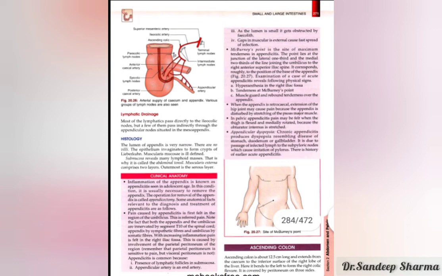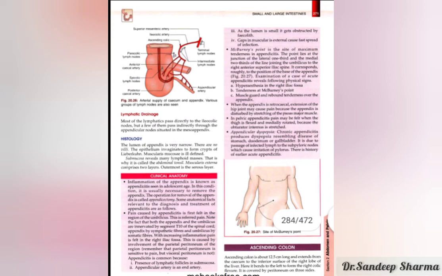Keep in mind, tenderness is felt by a physician or doctor, while pain is expressed by the patient. Here, tenderness will be at McBurney's point.